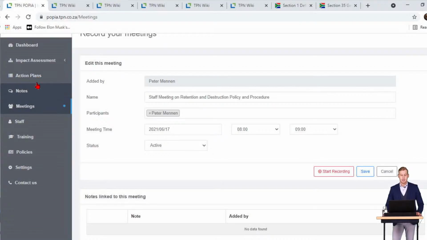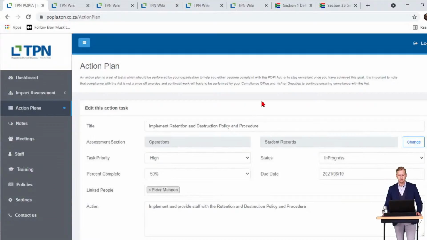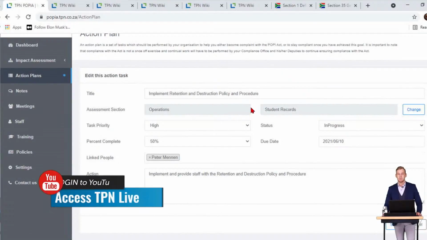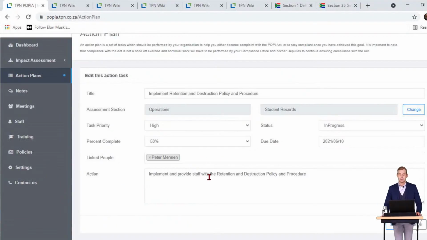Now, action plans and notes, if I go and click on that, the new thing that has been added already, I've already added this morning, implement retention and destruction policy and procedure. Once I click edit on that, you'll notice that it's under operations. The sub function which has been newly added is student records, so you can add those actions directly to different sub functions. Task priority is high, the status is in progress, percentage complete 50%, and the due date, as well as the linked persons and the action that you'd like to perform.